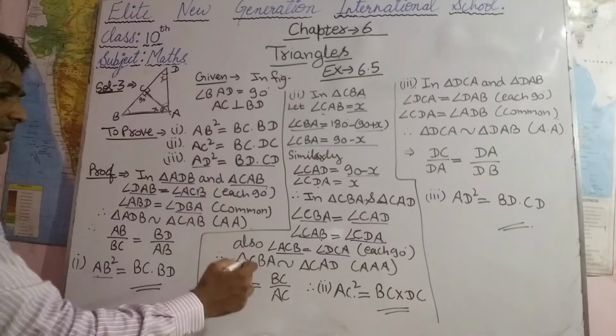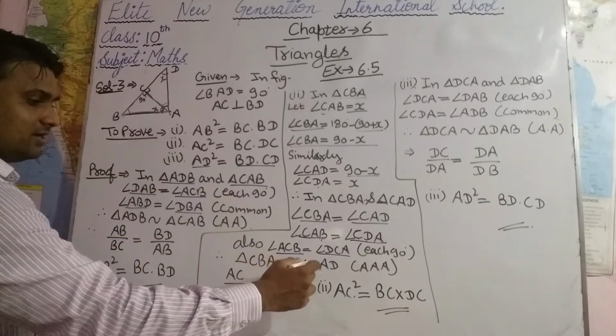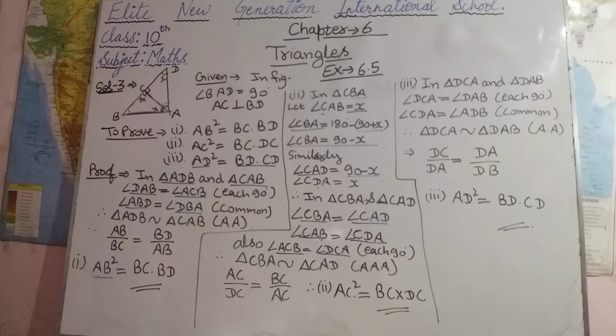So we can say that triangle CBA is similar to triangle CAD by AAA criteria.